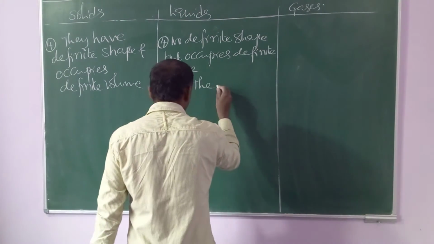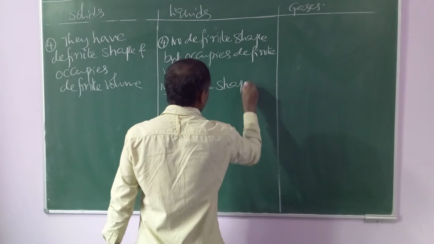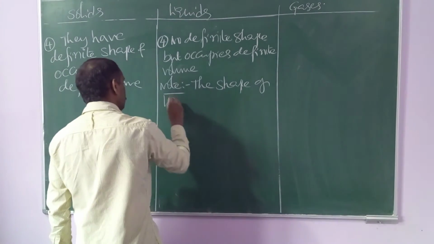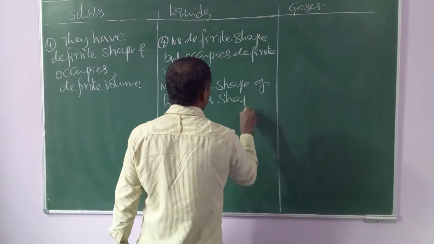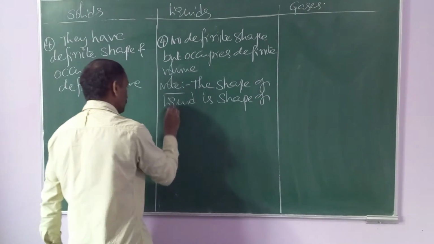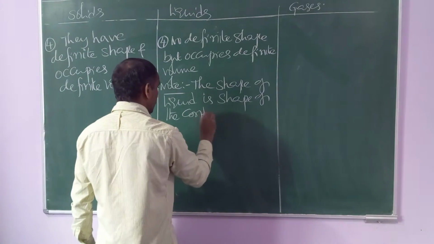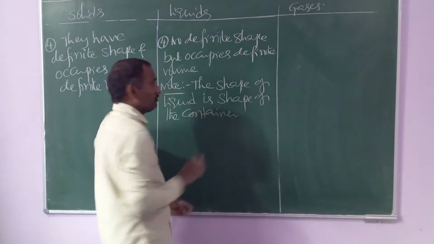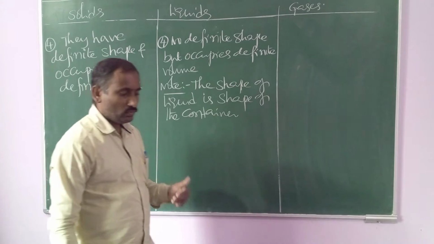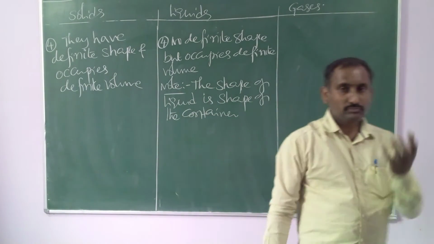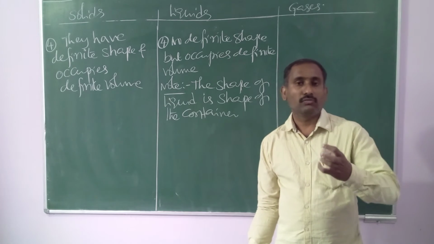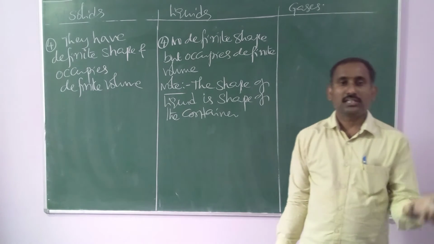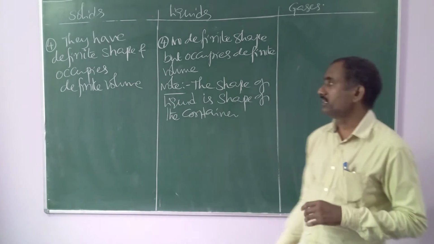The shape of liquids is nothing but the shape of the container. If you put any liquid, like water, in a bottle, then the shape of the water looks like the bottle shape. If you put the water in a jug, then the shape of the water is jug shape, like that.